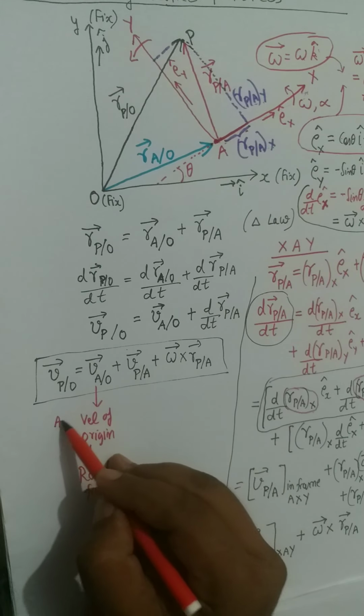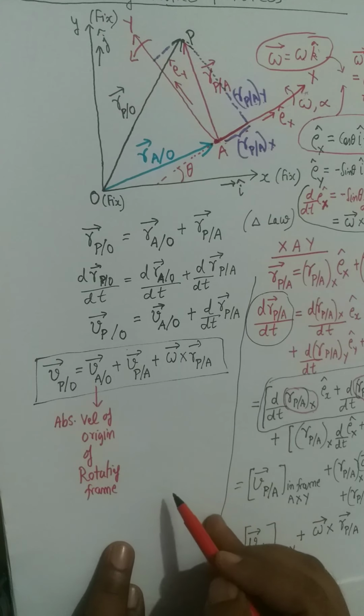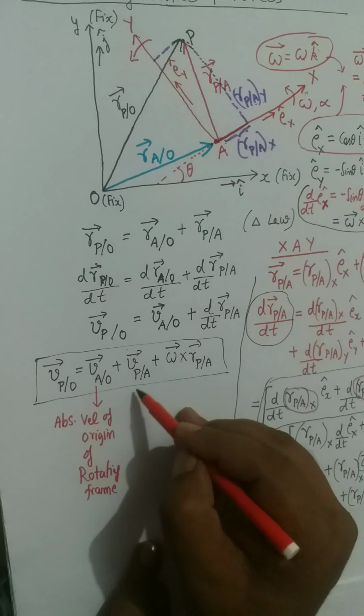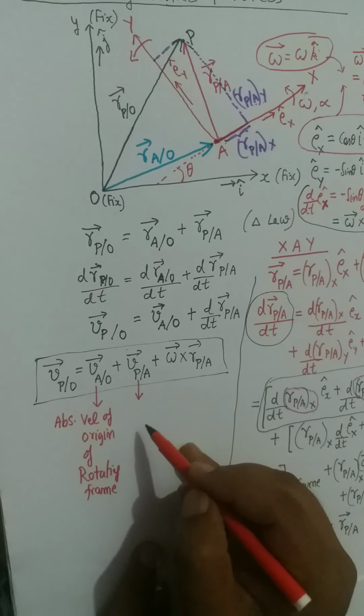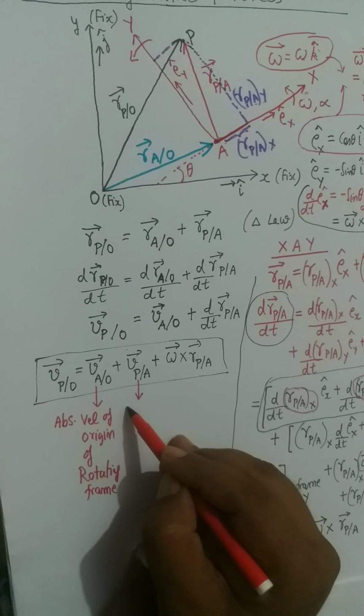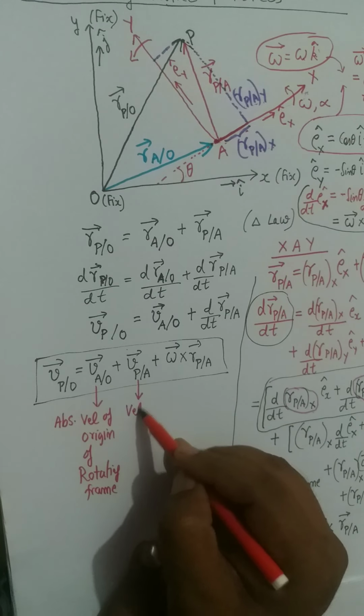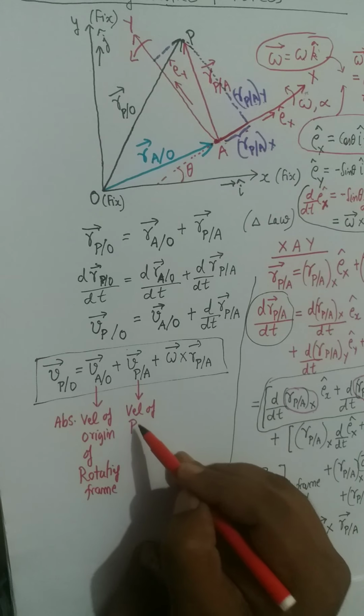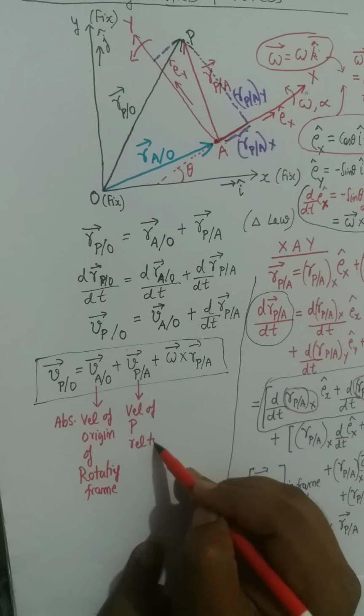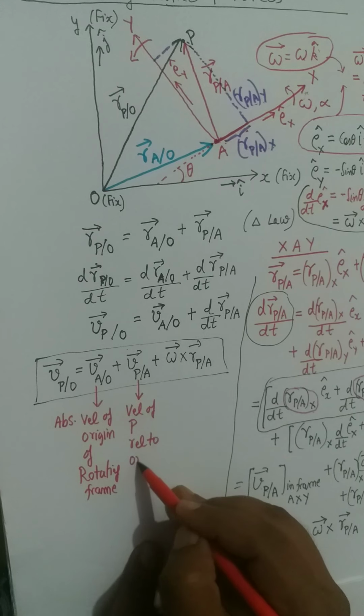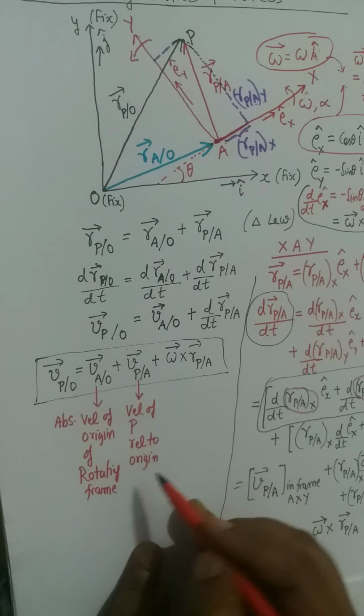So you can write it is the absolute velocity of the origin of the rotating frame. What is Vp oblique A? This is the relative velocity, or you can write the velocity of particle P relative to the origin of the rotating system.